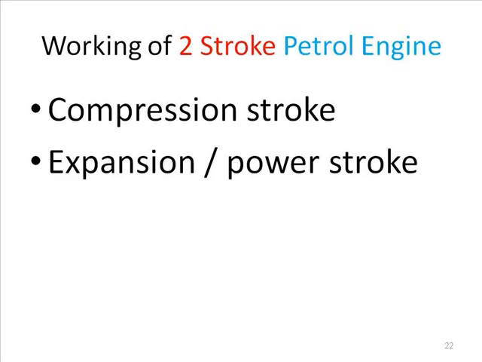So friend, now we will discuss the working of the 2-stroke petrol engine and 2-stroke diesel engine. You should keep one thing very clear in your mind: in the case of the 2-stroke petrol engine, there is no valve. That is the first difference. Here, instead of 2 valves, 3 different ports are available. Here, instead of 4 strokes, you will observe only 2 strokes. So now we'll start the working of the 2-stroke petrol engine, and then after that we'll discuss the working of the 2-stroke diesel engine also.